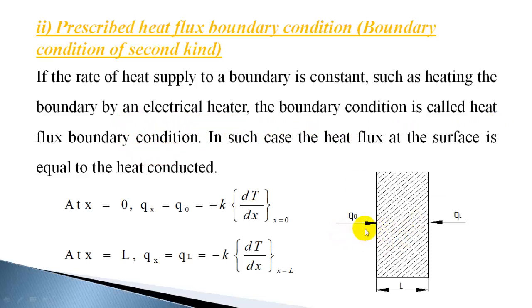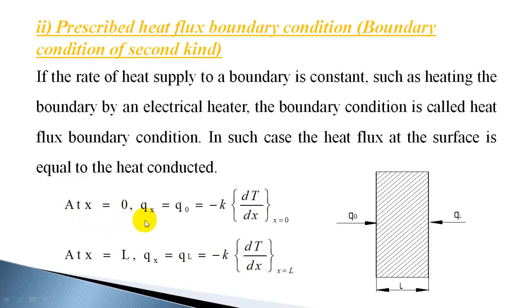To maintain this heat flux, you may have an electric heater attached to this, supplying heat at a constant rate. We are not worried about that. We are just specifying that so much heat is supplied at the surface. So much is the heat flux at this point. Q0 is the heat flux when x is equal to 0, and QL is the heat flux at x is equal to L. Specifying that is called the heat flux boundary condition.